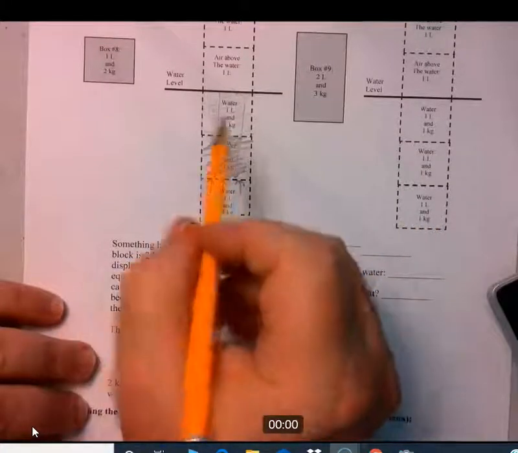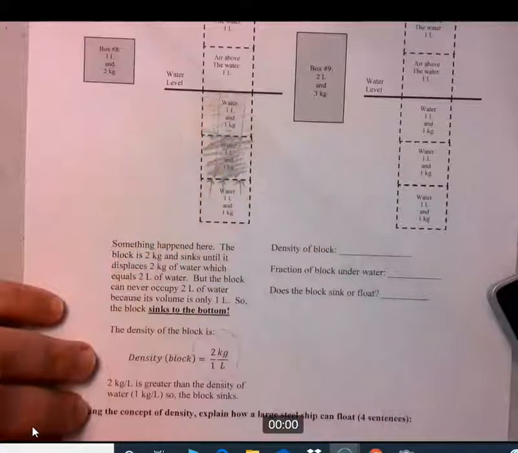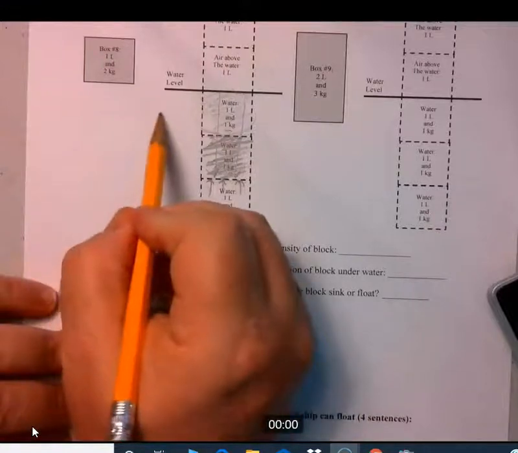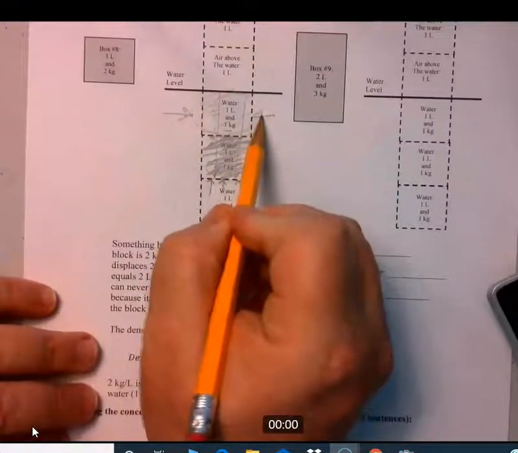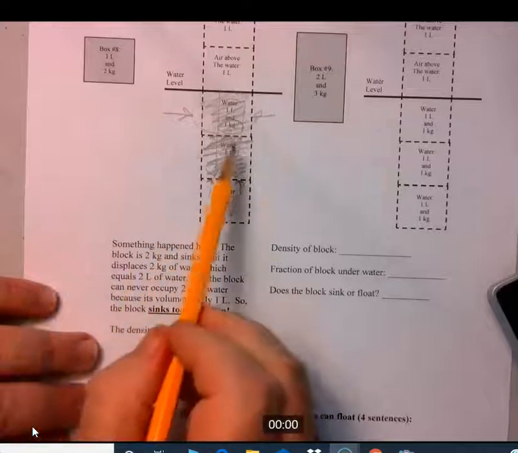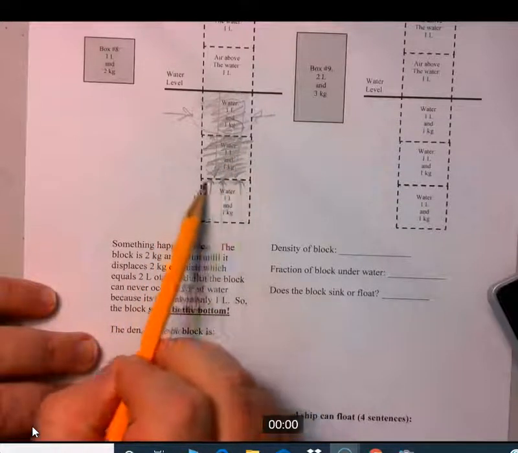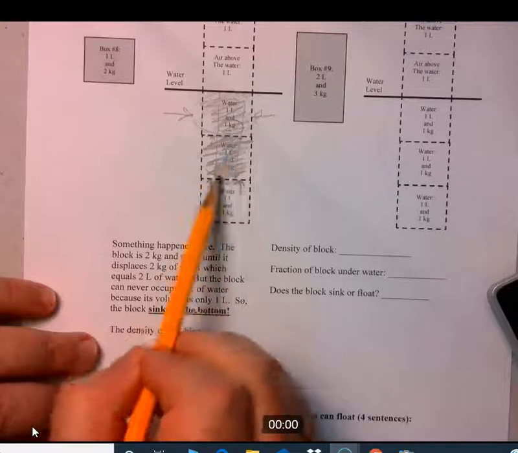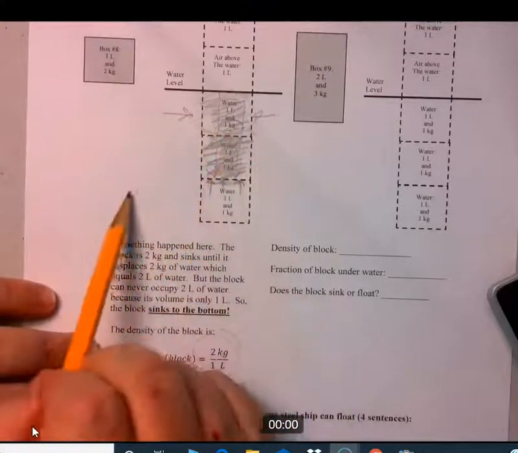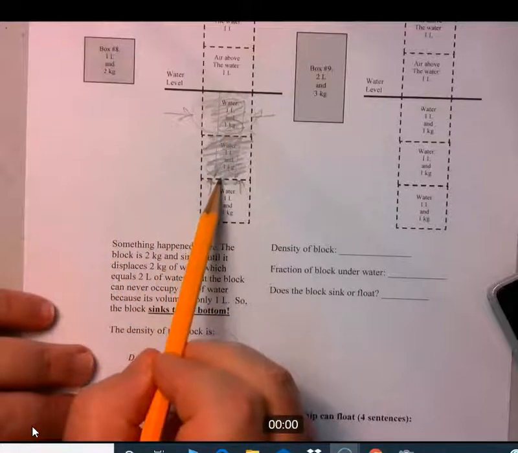Here's the problem. This space doesn't stay empty. There's not just nothing there. What happens is water rushes in from the sides and comes in here and creates another kilogram. So now you don't just have 2 kilograms pushing down on these 3 arrows. You now have 2 from the block, and then another 1 kilogram from the water that came in behind the block when it sank down to that level.